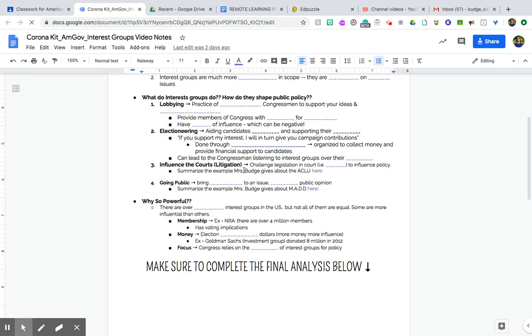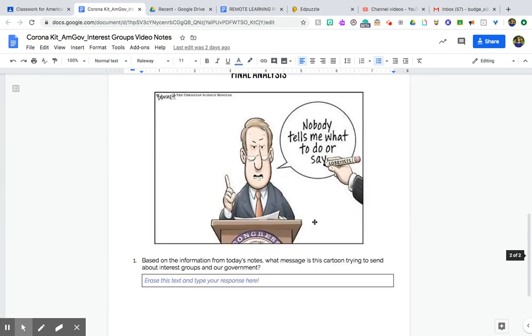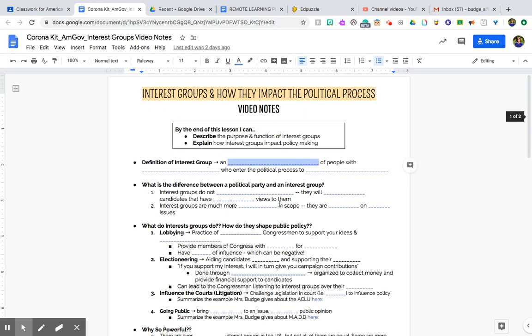One thing I did want to point out, guys, is to make sure that you do complete the final analysis. And I did put that on the sheet for you so that way you don't miss it. You'll want to scroll down to this second page and complete this analysis of the political cartoon here. And I do remind you of this in the presentation itself. Okay, so make sure you do this if you would like to receive full credit for the notes. Right, and then you will submit this to Google Classroom when you are finished.